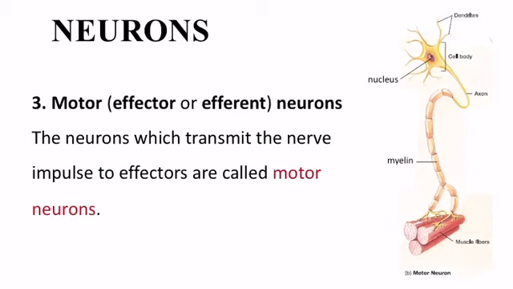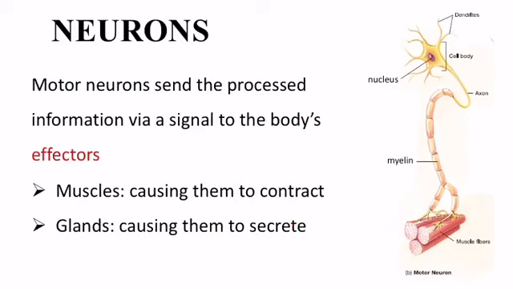Motor neurons. The neurons which transmit the nerve impulse to effectors are called motor neurons. Here you see this is the dendrite of the motor neuron, this is the cell body, and this is the axon, and this axon ends at the effector. Motor neurons send the processed information via signal to the body's effector. Effectors may include a muscle or gland. If the effector is a muscle, the information may cause the muscle to contract, or if it is a gland, then the information may cause the gland to secrete a hormone.